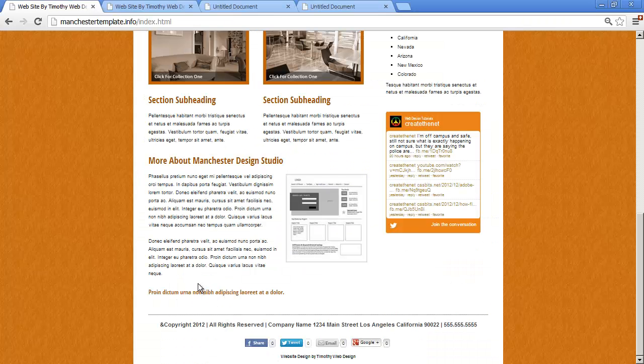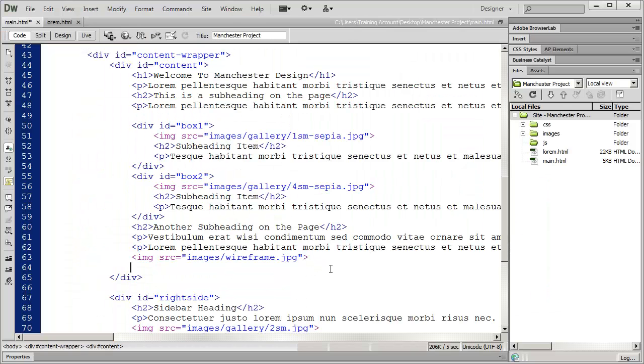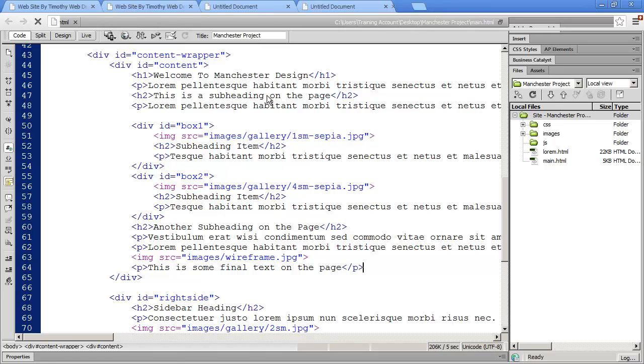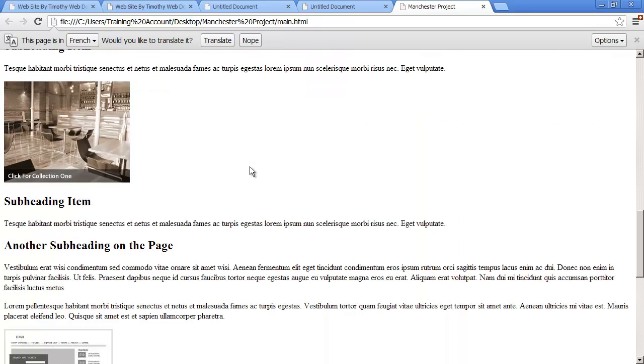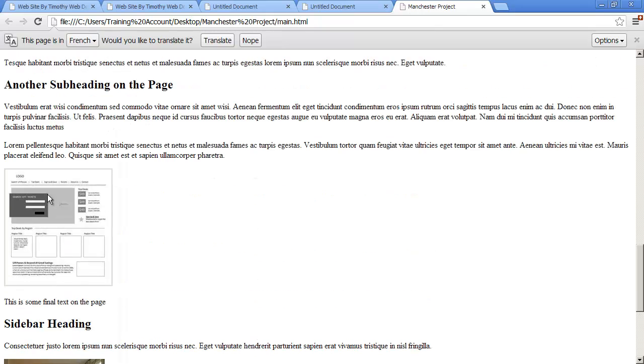And then down here, we actually have this element, which I'm just going to go ahead and type into a paragraph tag. And we'll close that and save it. And now let's go ahead and take a look at this in Google Chrome. And you can see all your material is showing up correctly, including that image and that final paragraph that's there.